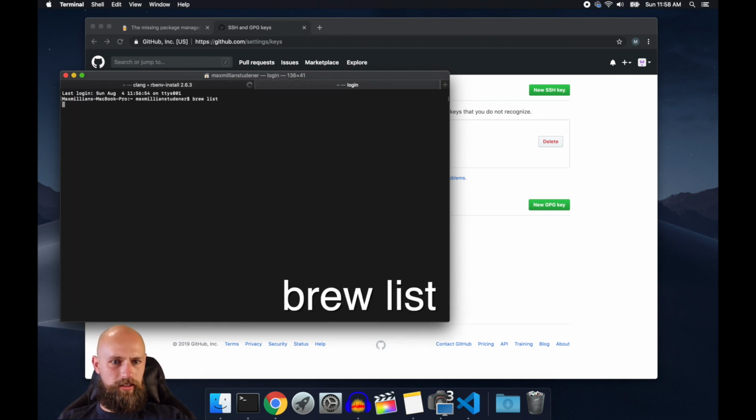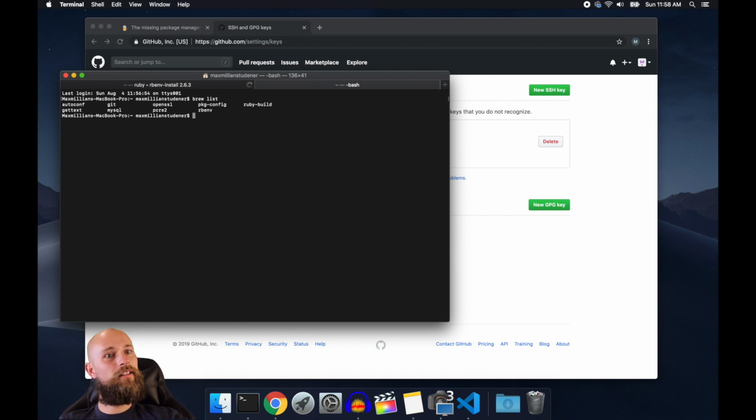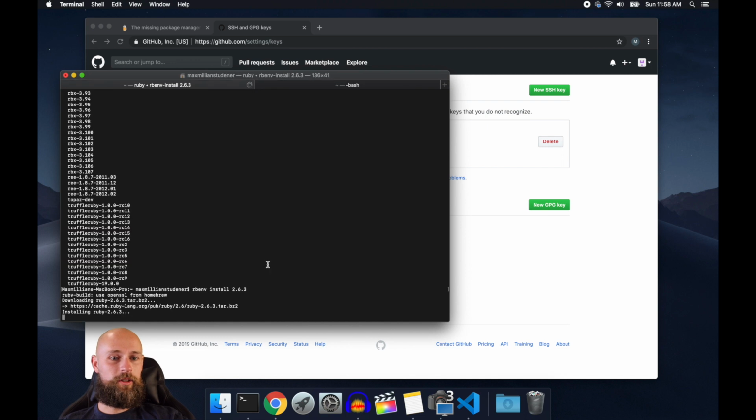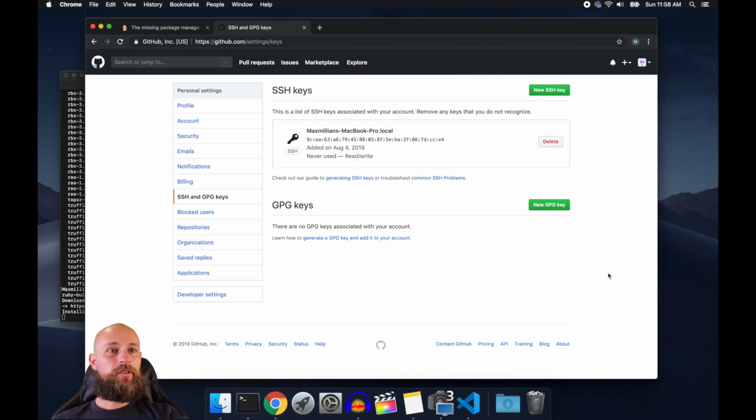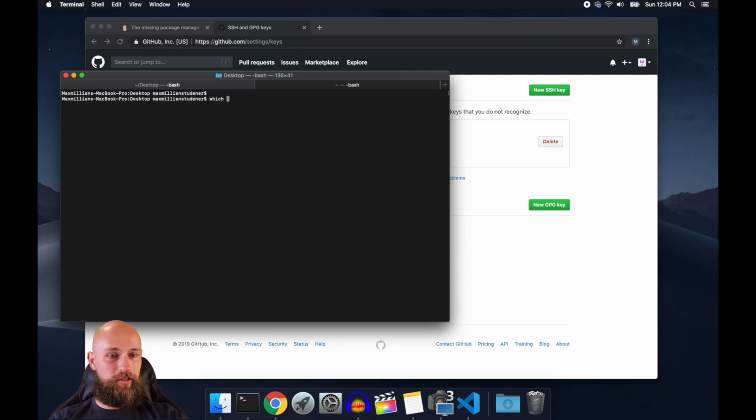So let's do brew list. We've got Git installed. I mean, we're pretty much ready to go once Ruby's installed. So we've got our computer fully set up. Let's go ahead and see if we can basically start a new Rails app. Let's see which Ruby we're using, and that looks wrong.